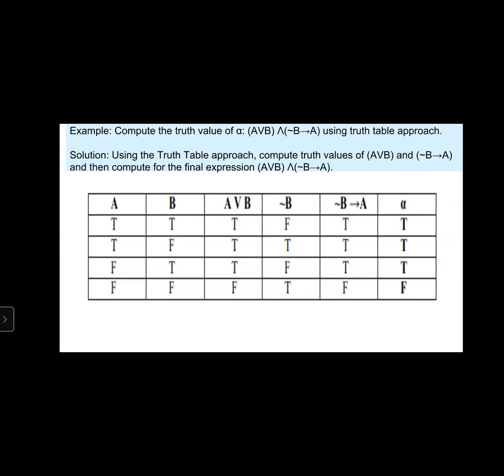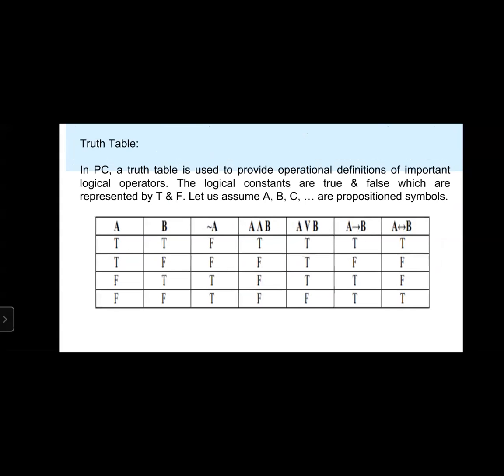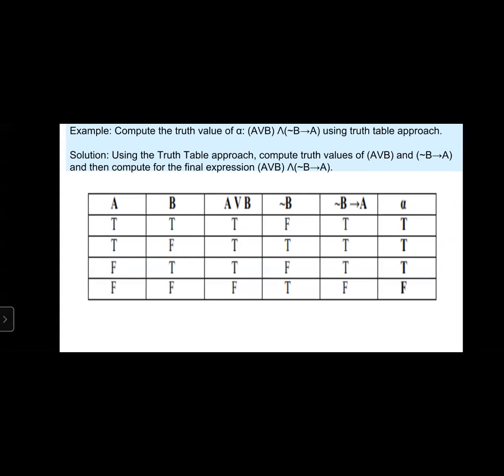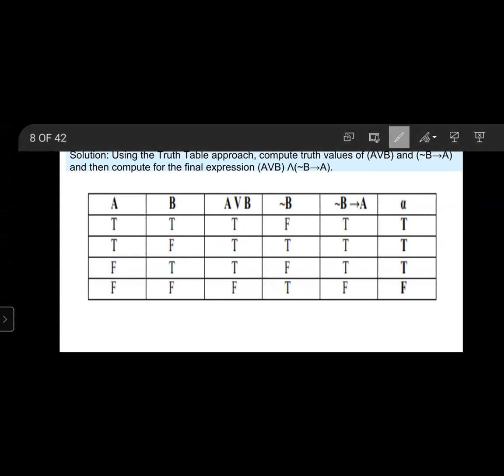A or B: both false then false, otherwise true. A true, B true, then A or B true. A true, B false, true. A false, B true, true. A false, B false, false.